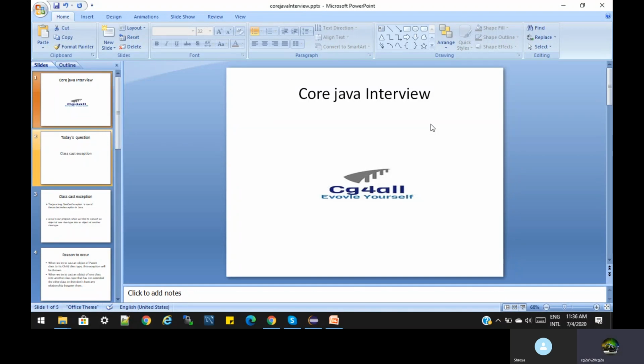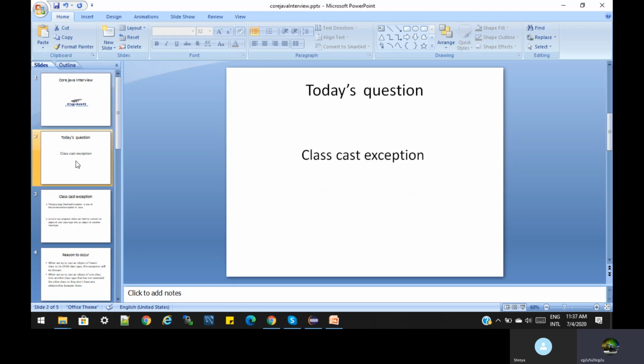I am here to discuss one Java interview question, and today's question is ClassCastException. Today we will understand what a ClassCastException is and how to answer it in an interview, as well as how to understand it when we are developing an application. Exception means that when we write code, we can get some exception. So today we are going to discuss the ClassCastException.